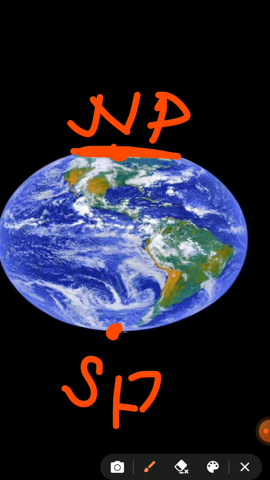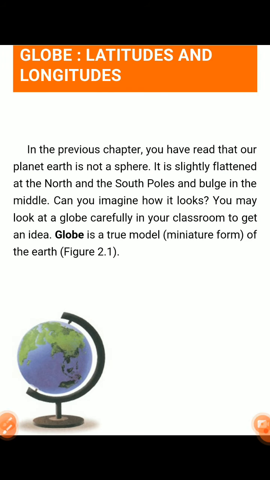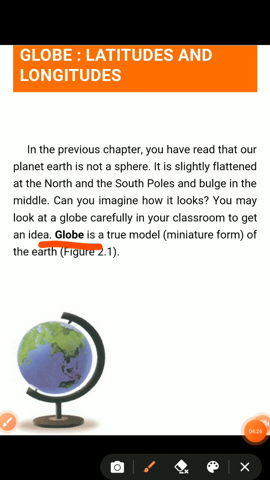It is flattened at the north and south poles and bulging at the center, in the middle. This is the true shape of the earth. I hope these two questions are now clear for you. This is the globe, and this is the true shape of the earth.